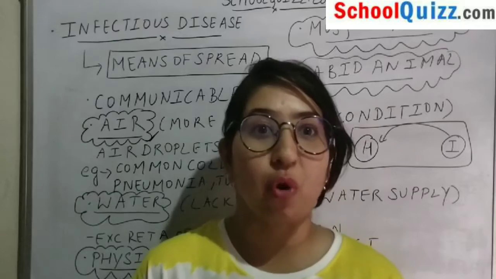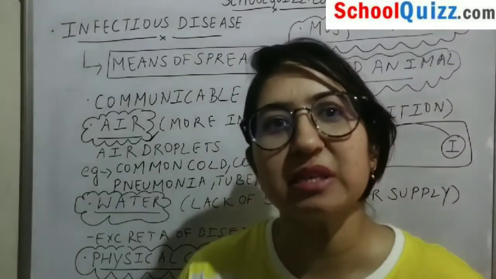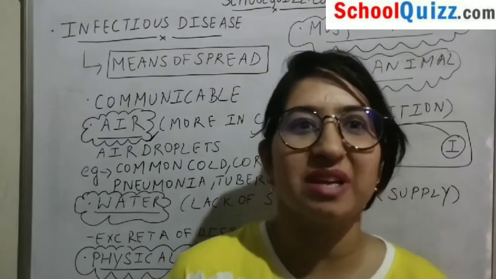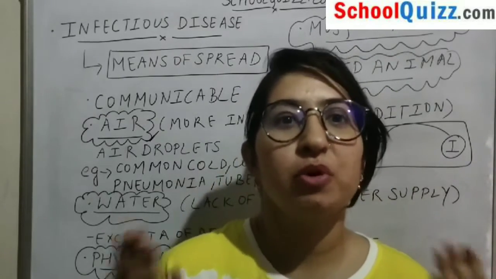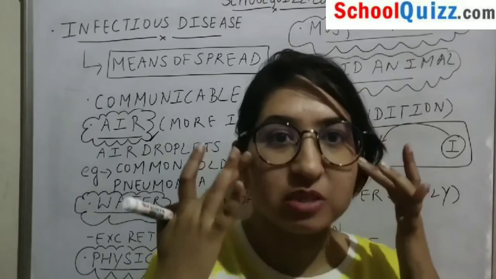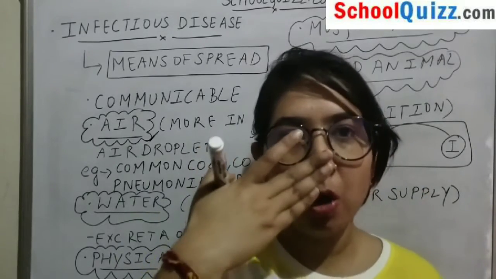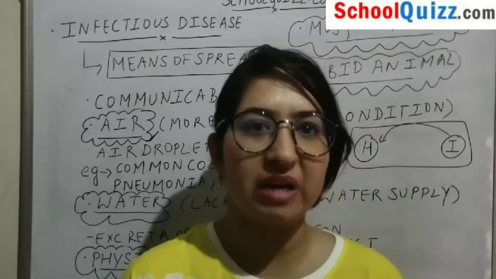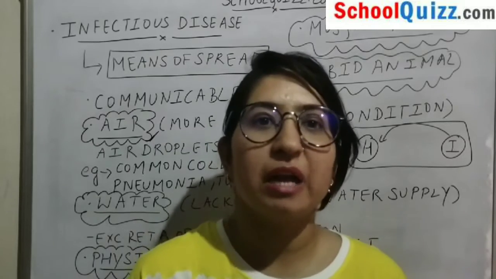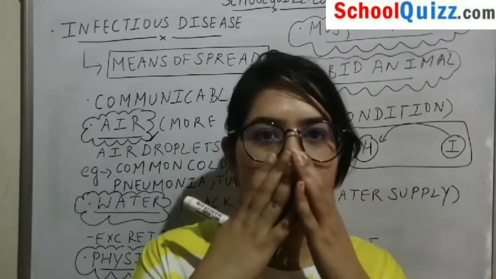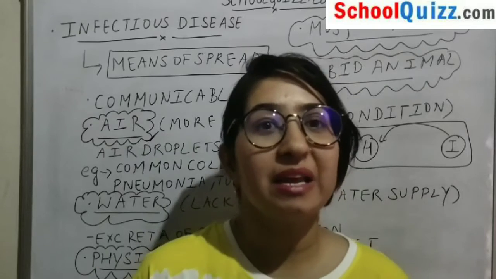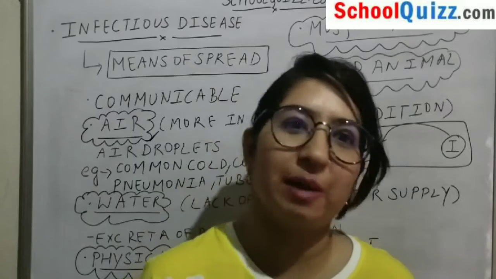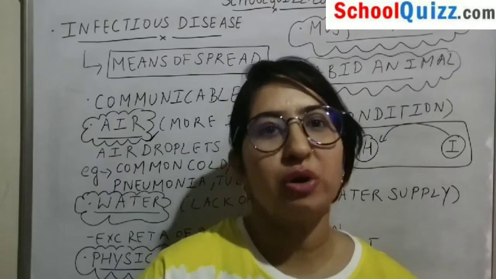One common example of an airborne disease is COVID-19 or coronavirus. Because of that, it was advised to wear a mask properly. If a person is wearing a mask properly, their nose and face are covered. If an infected person is coughing or sneezing, the air droplets will remain entrapped in the mask, and a healthy person in the surroundings will not get contaminated.